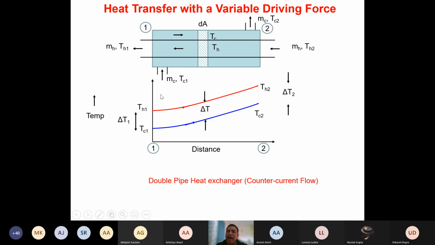Now here you can see that the outlet temperature of the cold fluid can be higher than the outlet temperature of the hot fluid. That means TC2 can be higher than TH1. This TC2 can be higher than TH1. Can you see the point? Yes, sir. This TC2 can be higher than TH1. It doesn't matter. There is no problem in that, isn't it?